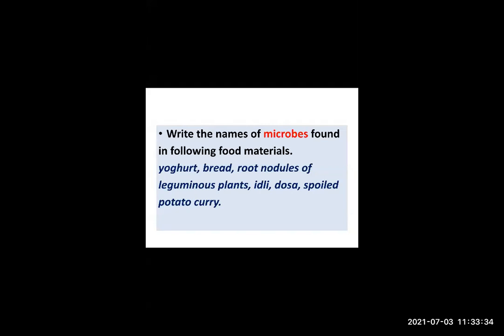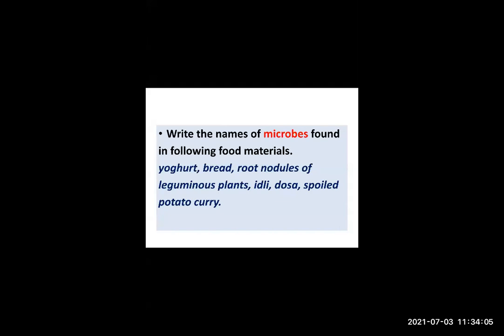Okay, next, root nodules of leguminous plants. You have to write the name of the microbe which is present in the root nodule of a leguminous plant. Yes, Shabrish, you are correct. Rhizobium. Very good, Anup. Rhizobium. Fourth one, idli.